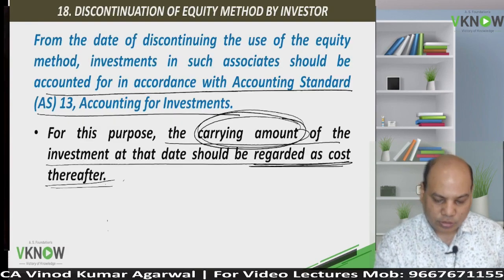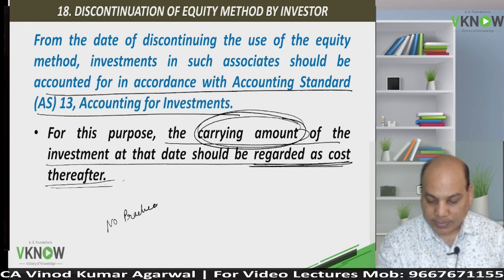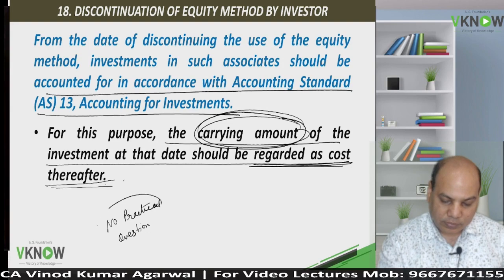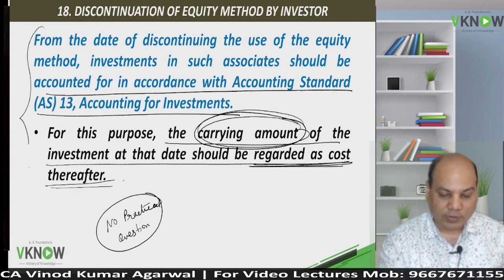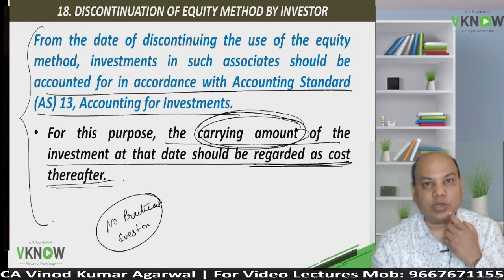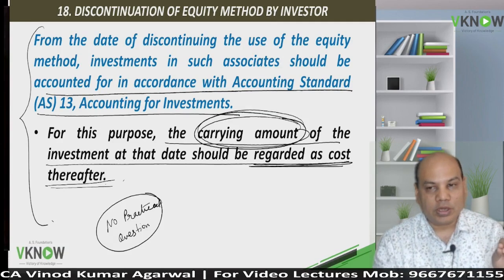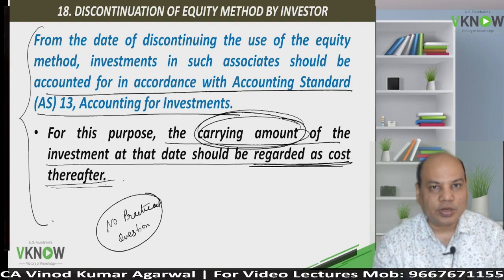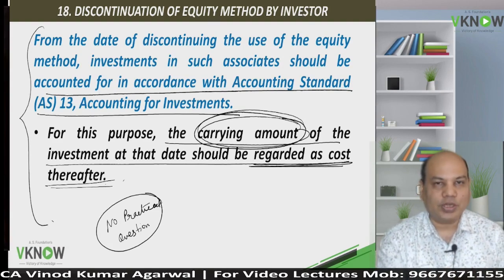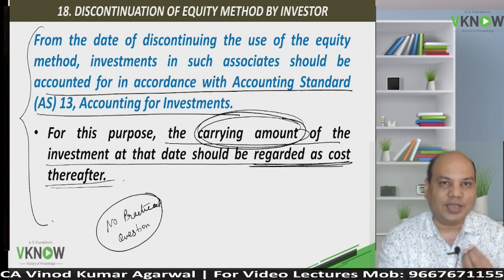One more good news: no practical question on this. The Institute at intermediate level has kept it simpler, more theoretical. But when you come to the final level, you will have numerical questions where an associate becomes a subsidiary, or a subsidiary becomes an associate, or an associate increases or decreases the stake.